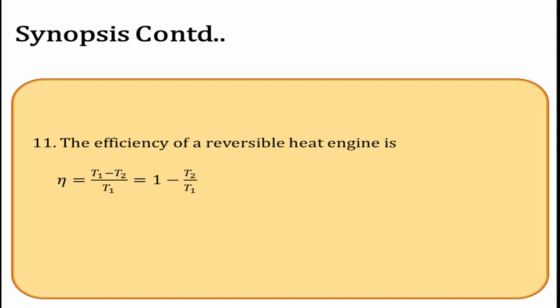This process is continuous to get a continuous supply of heat energy, and the efficiency of a reversible heat engine is calculated by using this formula: eta is equal to 1 minus T2 divided by T1. Here T1 means higher temperature, T2 means lower temperature, in the case of a heat engine only. At T2 equal to 0 Kelvin, T2 means lower temperature, the lower temperature is 0 Kelvin, then the efficiency of that engine is 100%.